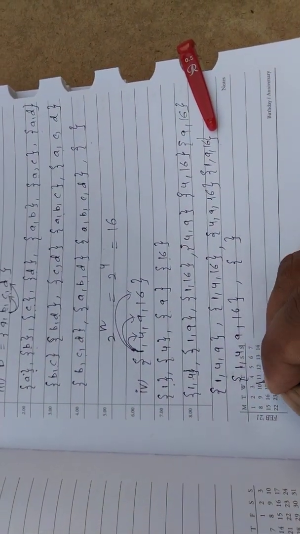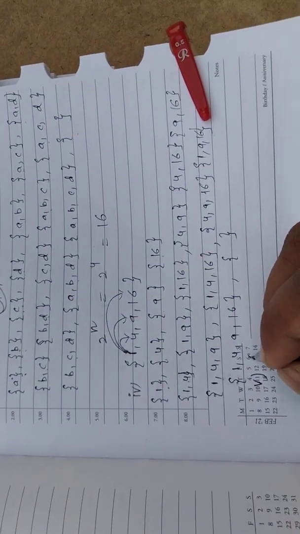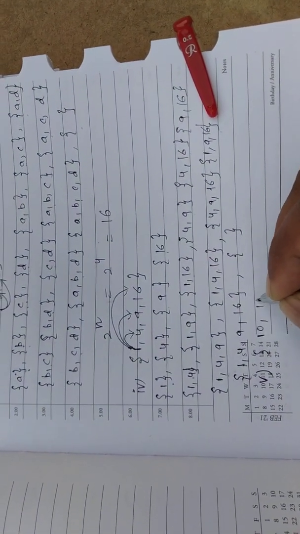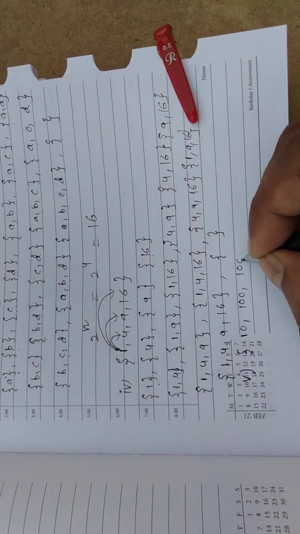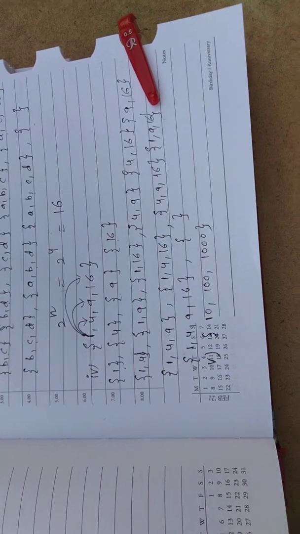Okay, the last one, the fifth one, the elements are 10, 100, 1000. We have only 3 elements, so the number of subsets is 8.